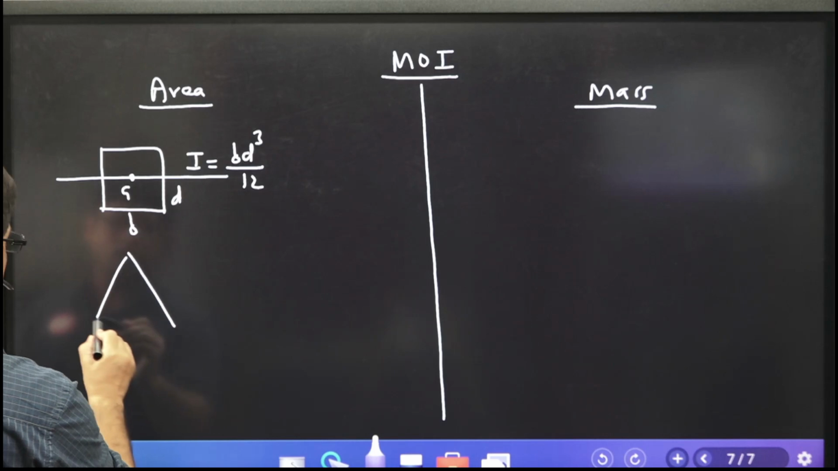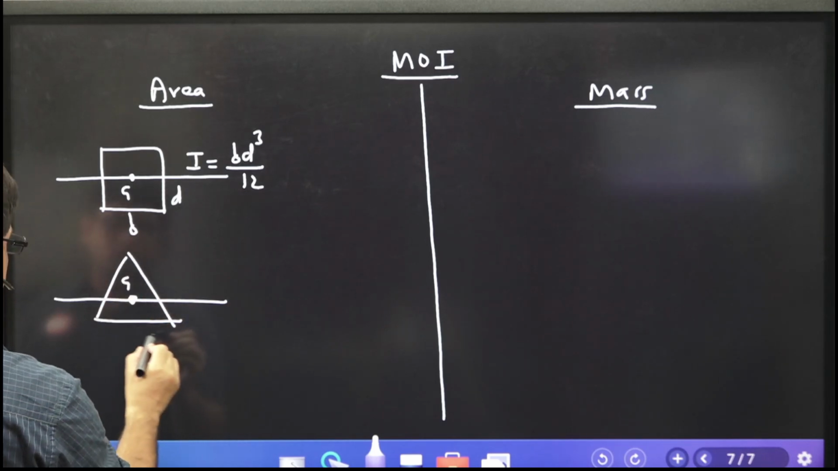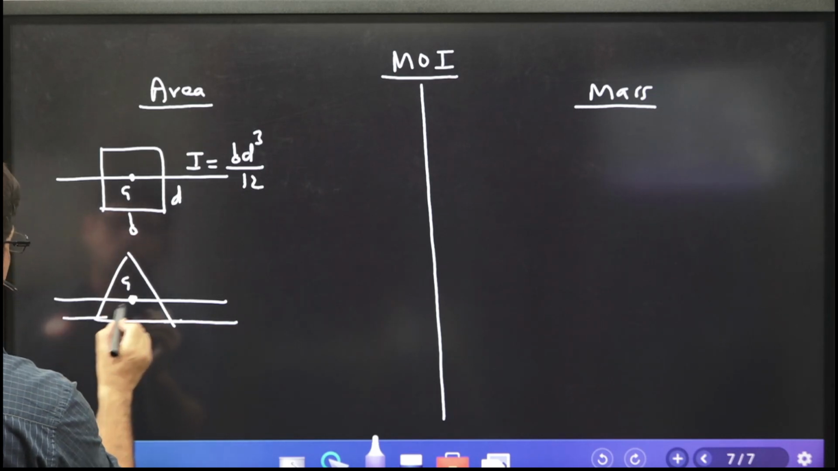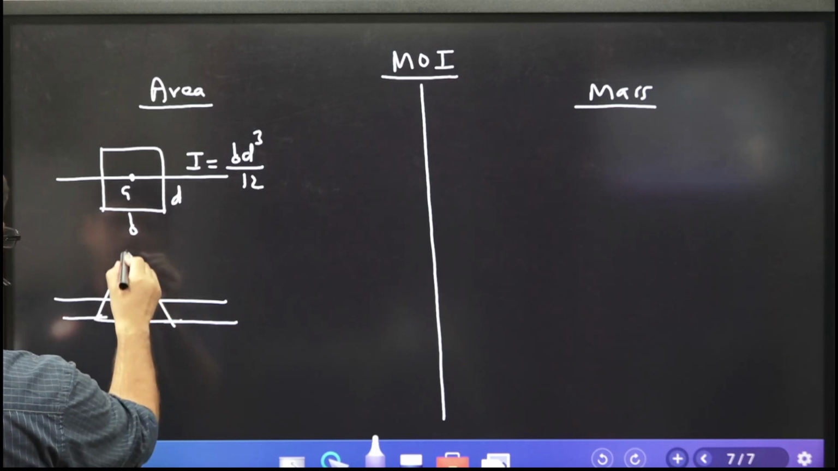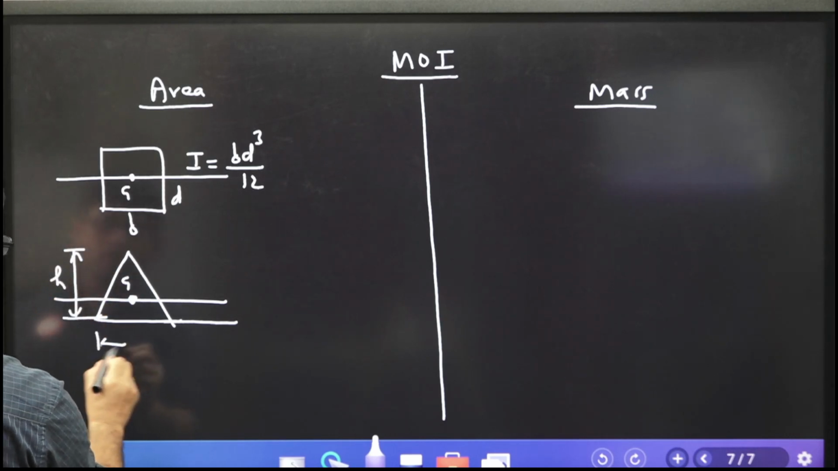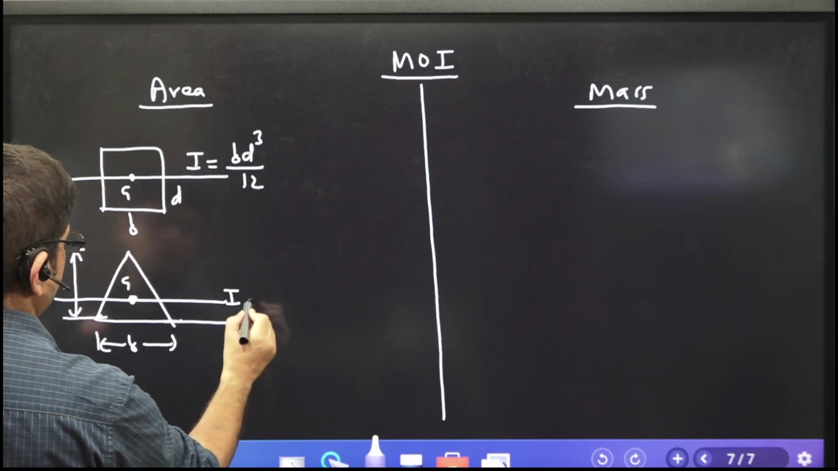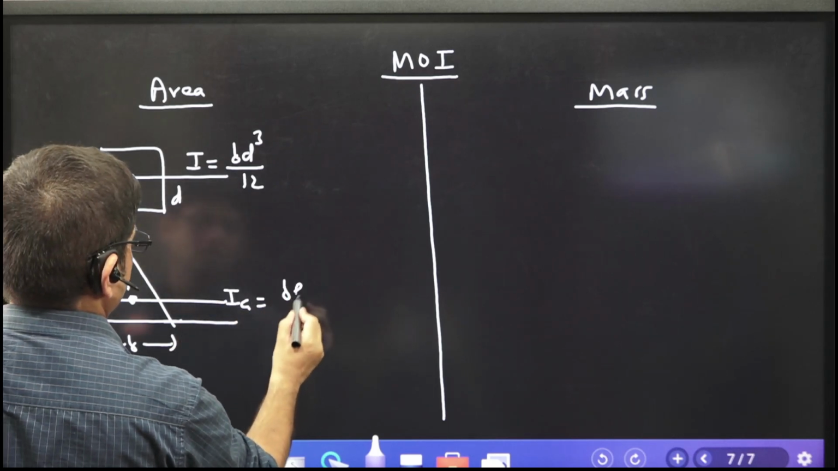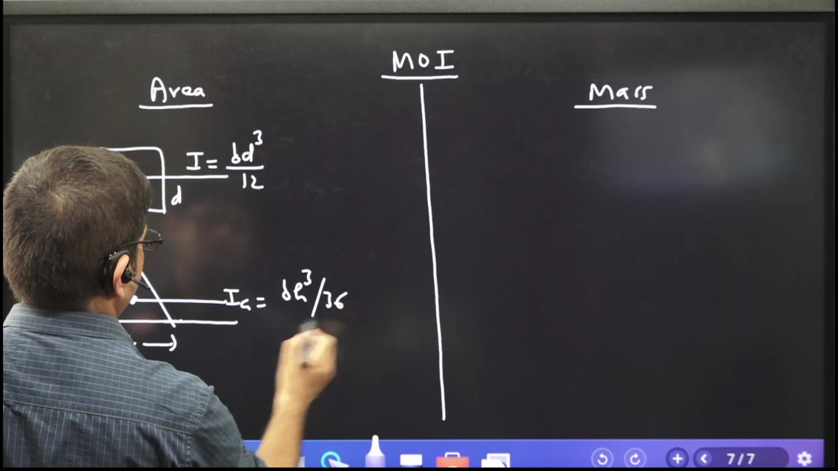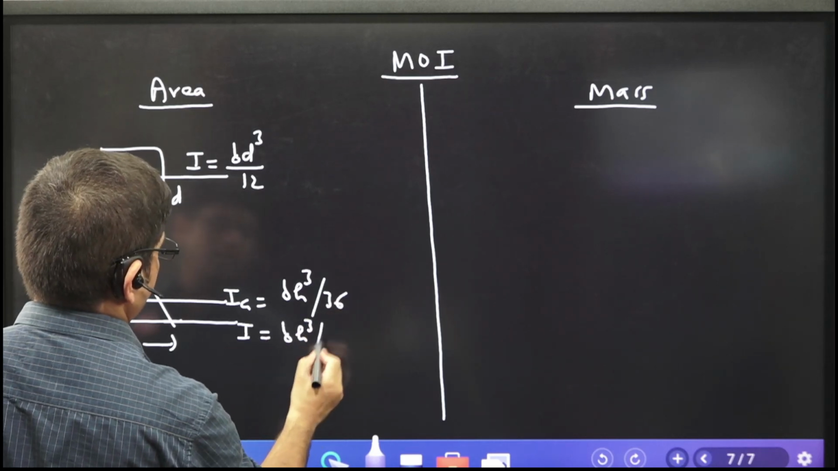Okay, sir. Triangle. Please tell me about the triangle. This is the centroid. This is the base. So sir, give me about 2 axes. Can you tell me what is the moment of inertia of this triangle with height h and base B? About the centroidal axis it is BH cube by 36 and about the base it is BH cube by 12.